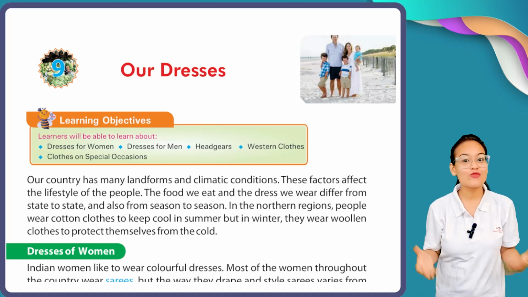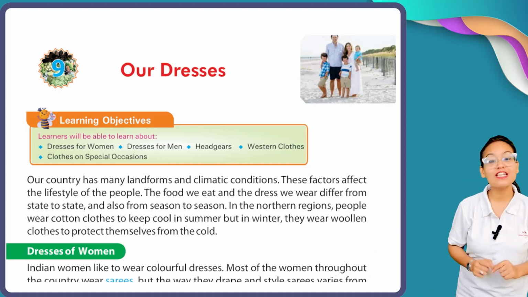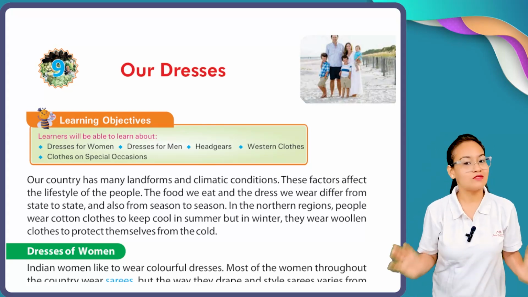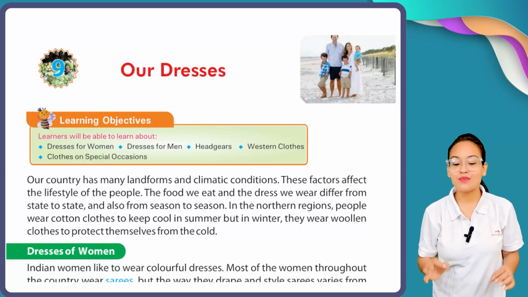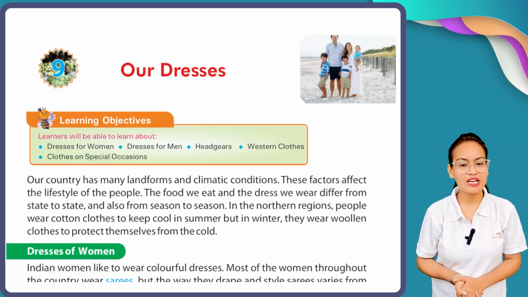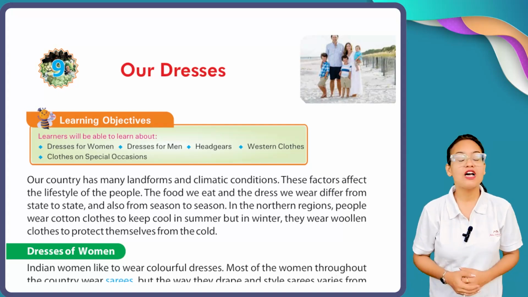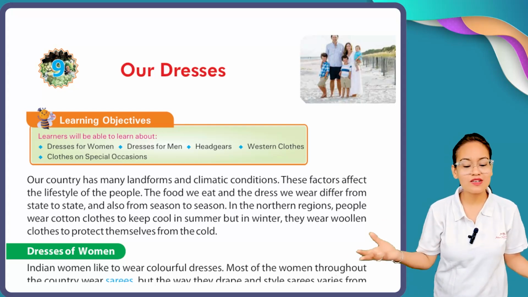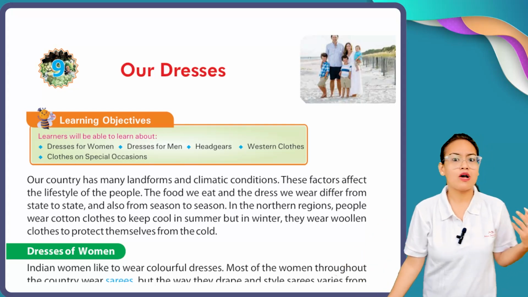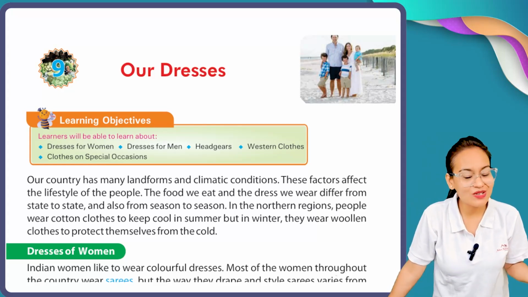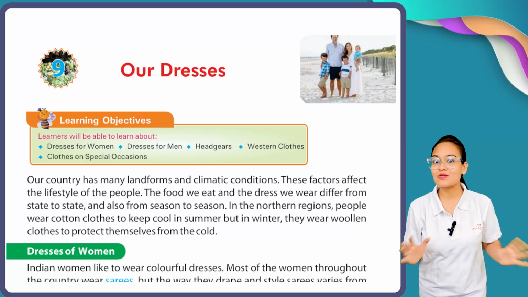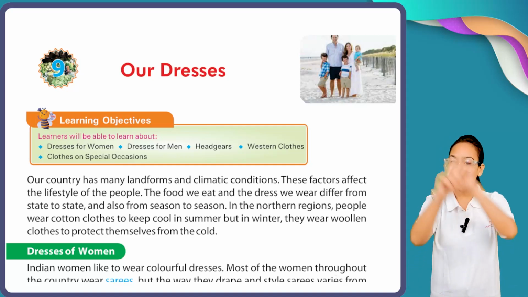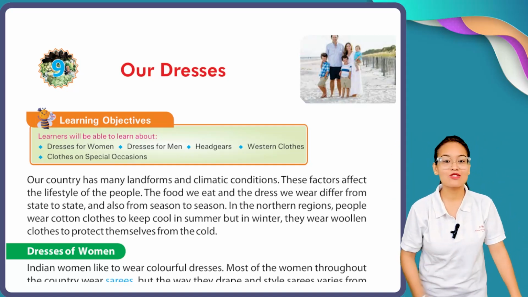So, in today's session, what are we going to start? You can see on your screen. In today's session, we are going to start about dresses. As we all know, after food, dresses are our second basic need. In this chapter, we are going to see different types of dresses: dresses for man, dresses for woman, headgears, our Indian clothes, our Western clothes, and some special dresses which we wear on special occasions. We are going to see all this in today's session.